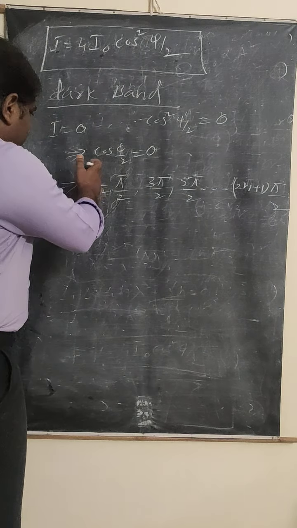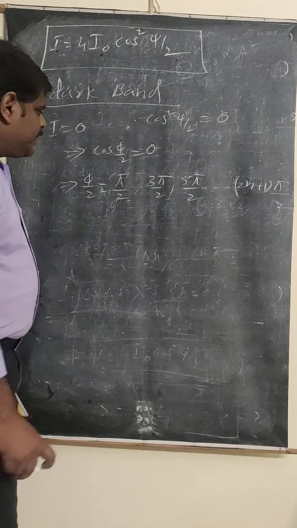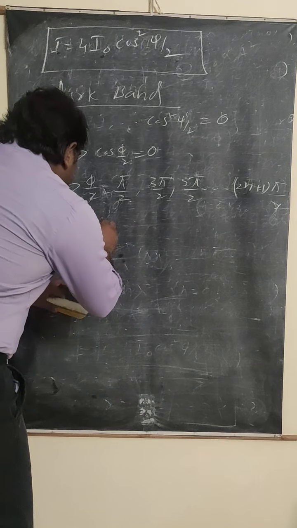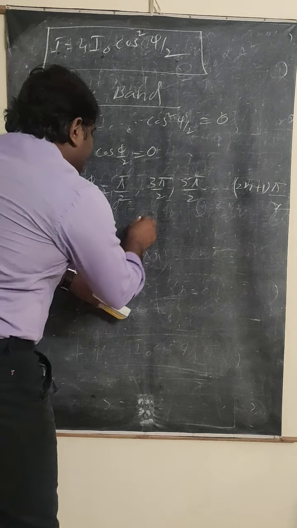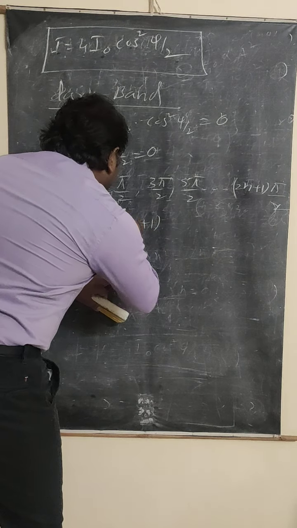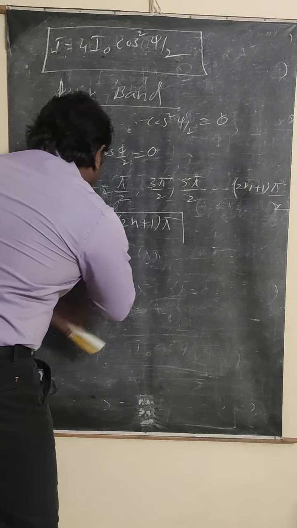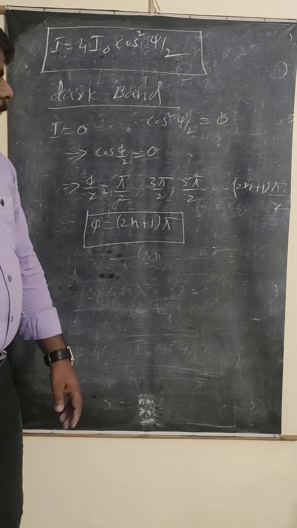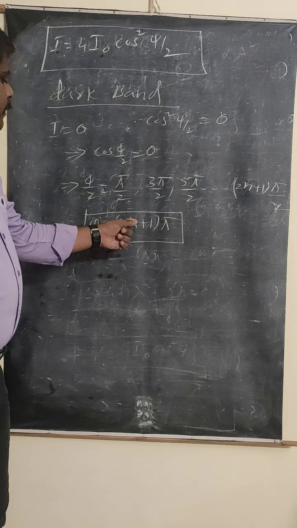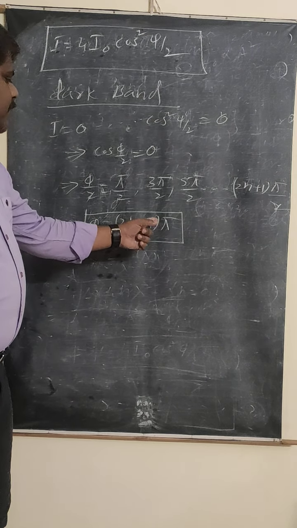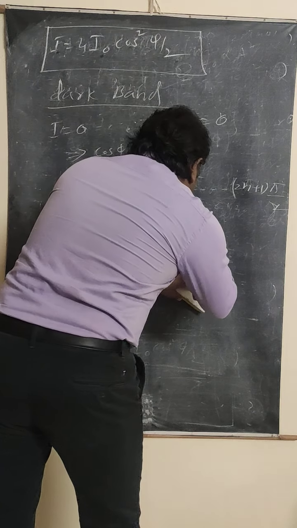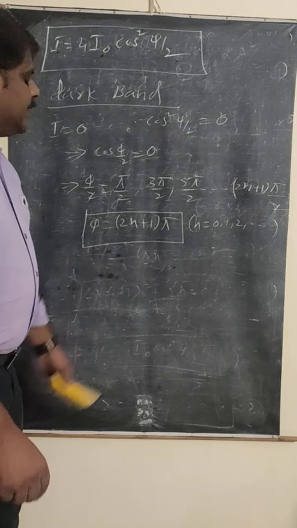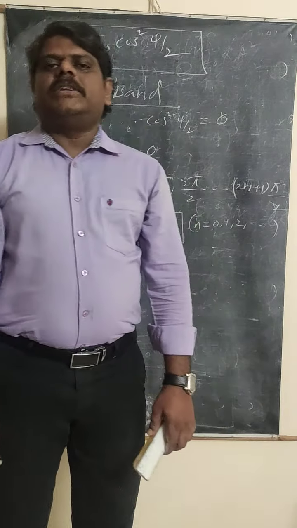But our intention is not to find phi by 2, it is to find phi. To find phi, what is going to be cancelled here? 2 is going to be cancelled. Then what will the phase difference be? The phase difference phi is equal to 2n plus 1 into pi. This is the condition you need to remember here. So phi is equal to 2n plus 1 into pi. And what values does n start from? n is equal to 0, 1, 2 and so on. This is the phase difference condition to obtain the dark band.